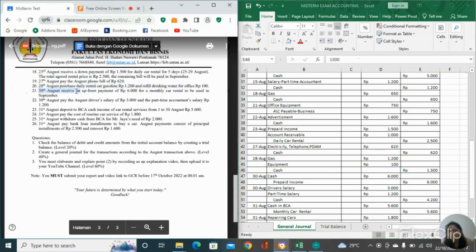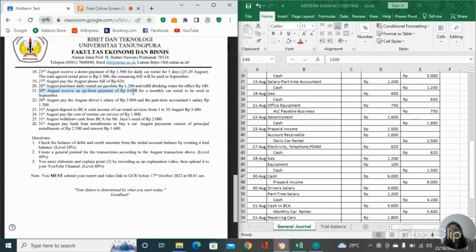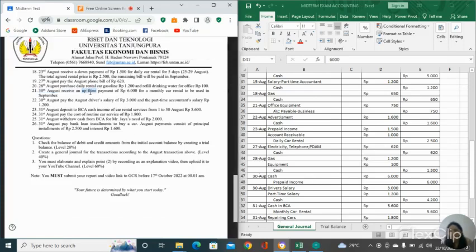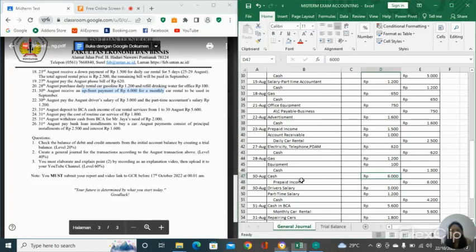So next, on the 30th of August, received an upfront payment of 6,000 for a monthly car rental to be used in September. So it means that our money is upfront because we received the upfront. It means that our prepaid income is increased. Prepaid income is a liability, so if it increases, it's going to be in the credit, 6,000.